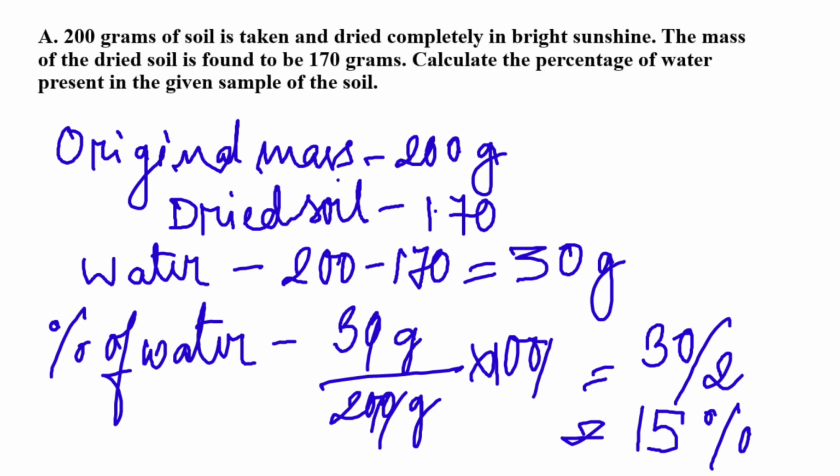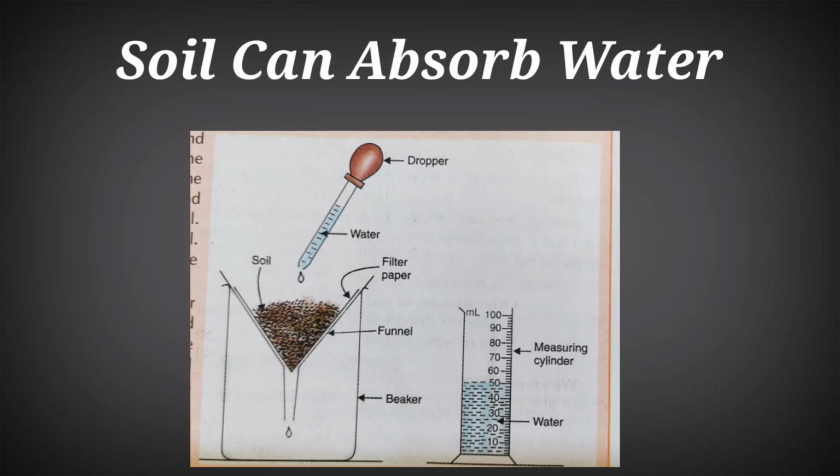Now soil can also absorb water. For this we need to perform a simple activity. We need to take some soil in a funnel and wrap it in a filter paper. Now we will add water drop wise. First we will measure the water in a cylinder and keep it aside, and now we will add the water to the soil drop wise.